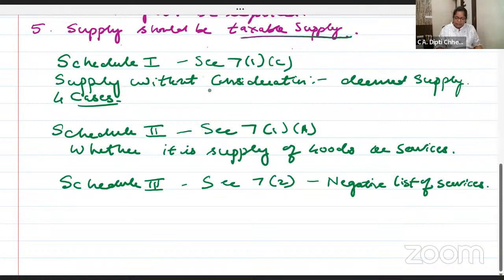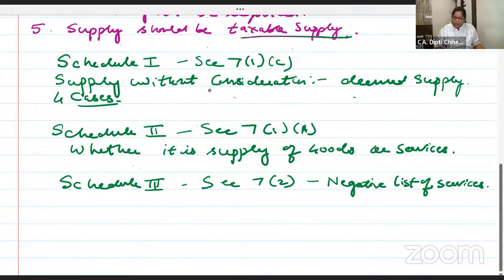Schedule 1, supply without consideration. Even if no money is coming, it is deemed supply. And when I show you the reason, you will say, ma'am, correct hai. Even if money is not coming, GST will apply. At least whatever input tax credit you have claimed, that much you have to pay.